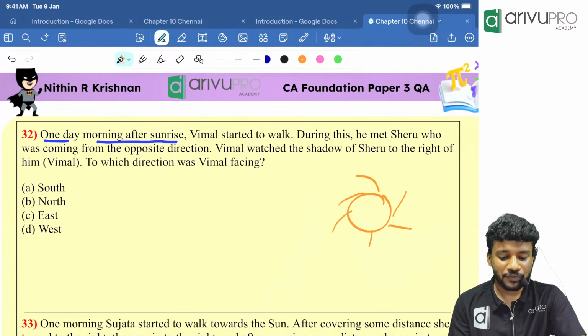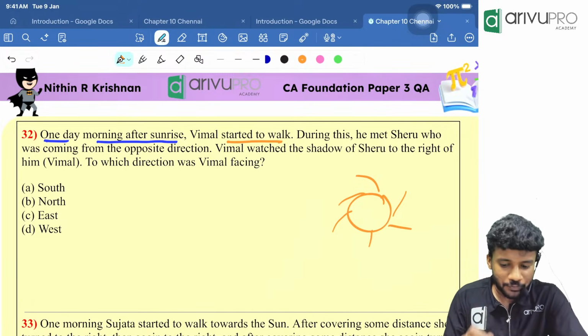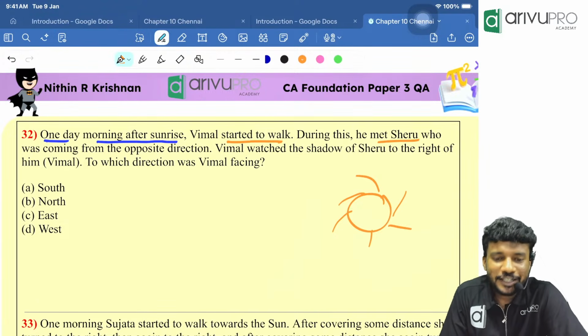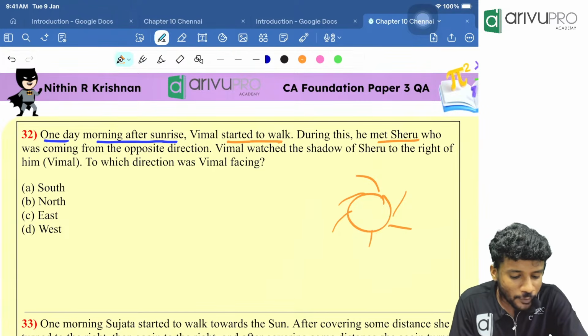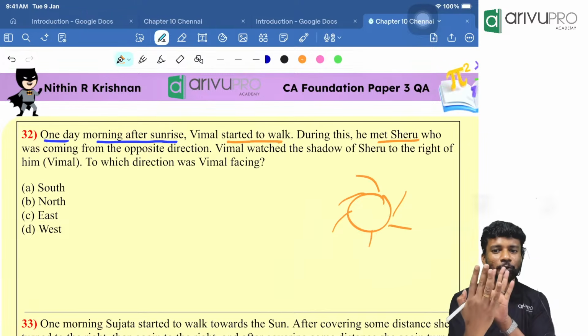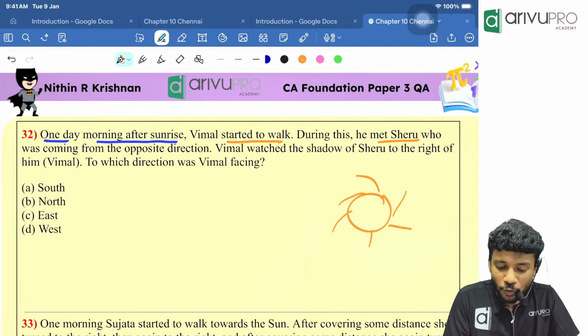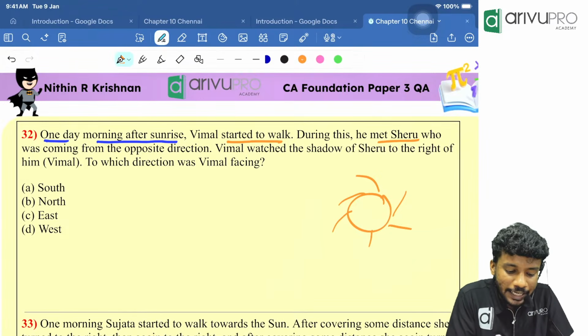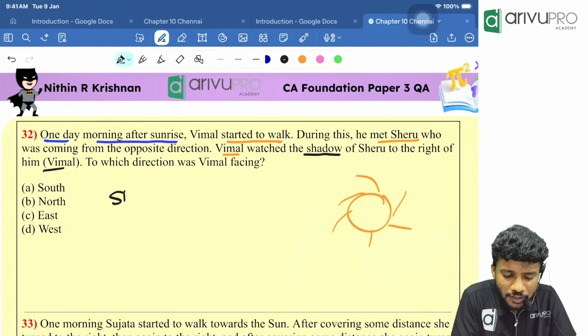One day morning after sunrise. Sun rises in the east. That everyone knows. But we will not be using that. We will be directly going with the content. Read it carefully. Vimal started to walk. Then, during this, he met Sheru, another person who was coming from the opposite direction. What do you mean by coming from the opposite direction? Both of them are looking against each other. Then Vimal watched the shadow of Sheru to the right side of Vimal.